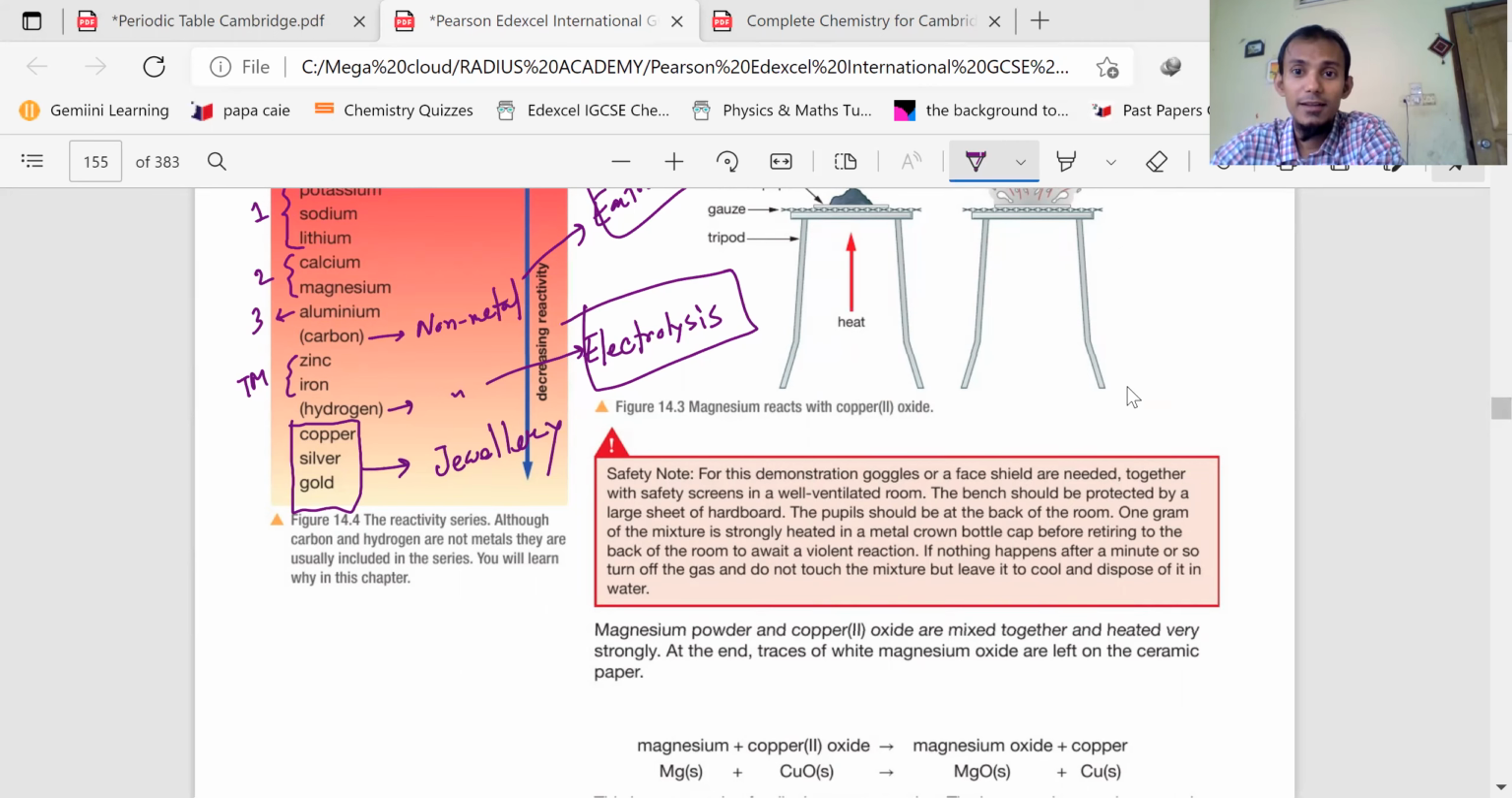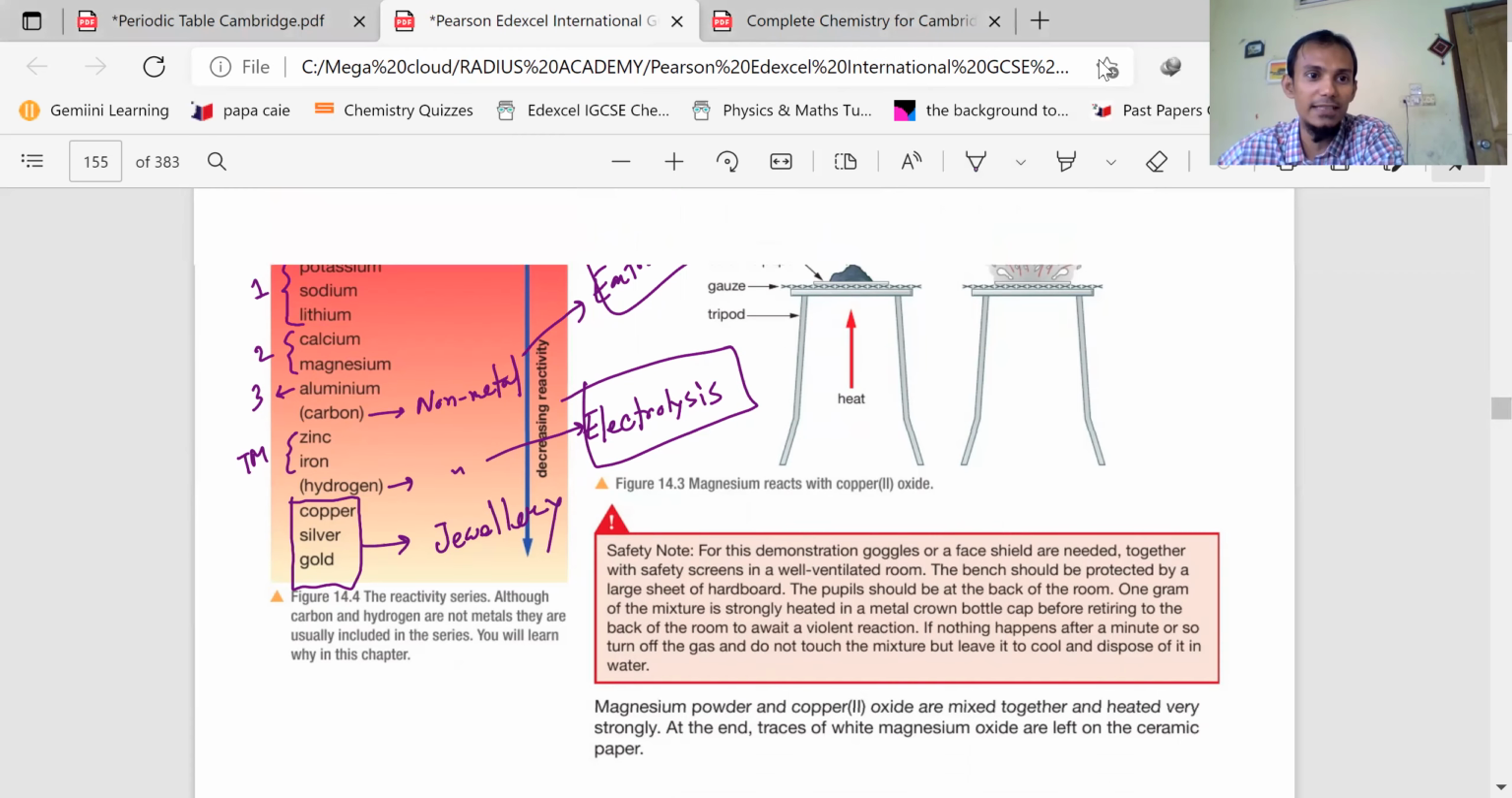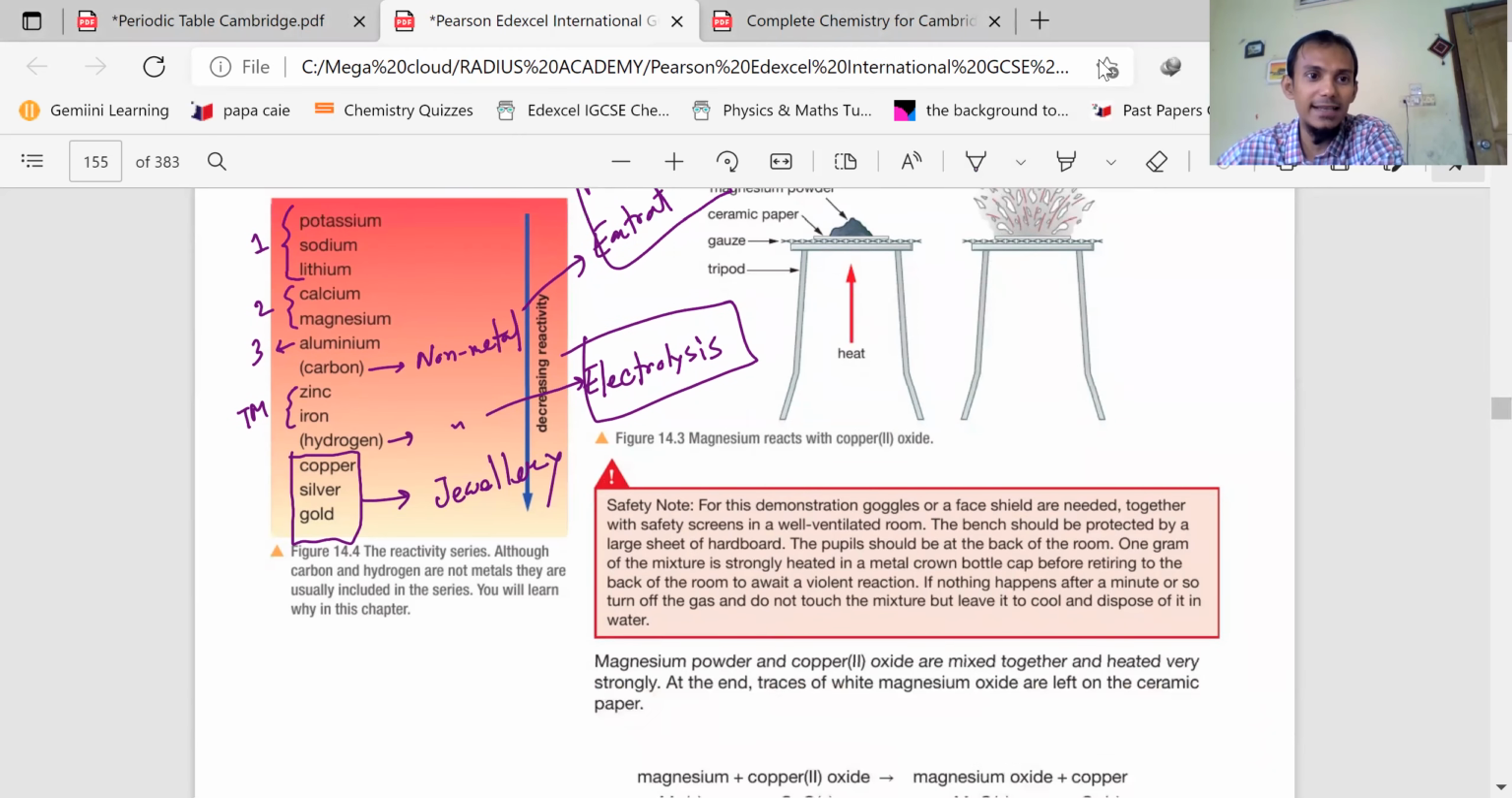Displacement reaction, we are discussing. What happens in our life is that someone who is stronger can displace the weaker one, right? The same thing goes for the elements and whatever we have discussed in terms of the reactivity series. So the more reactive metal can displace the less reactive metal from a compound.